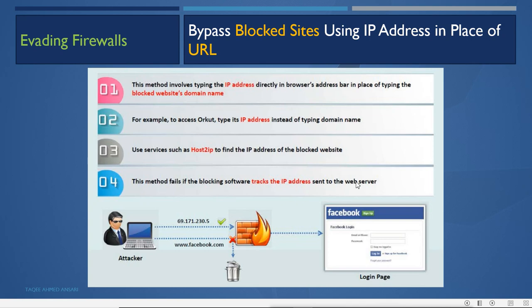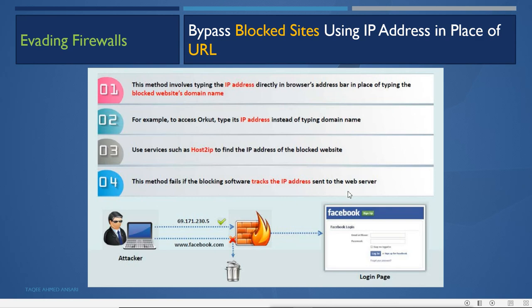It is not a very successful technique, but if the firewall is not properly configured, and if the software is tracking the IP address sent to the web browser, then it can be detected. Mostly this is done by an application level firewall, which works on the application layer to block URLs.